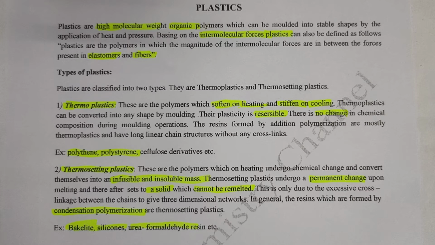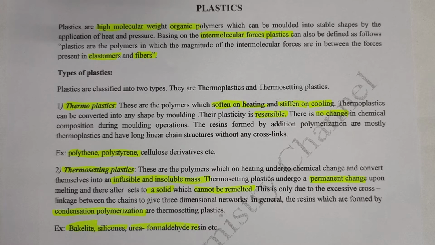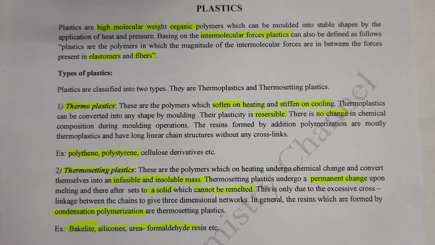That means thermoplastics are formed by either addition or condensation polymerization, but thermosetting plastics are formed only by condensation polymerization. All thermoplastics have linear or branched chain structures, but thermosetting plastics have only three-dimensional cross-linked structures.